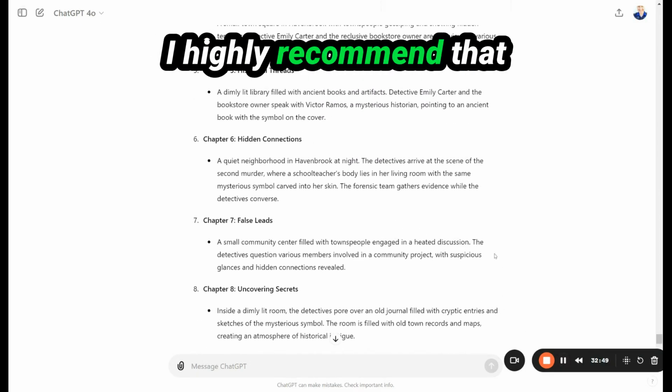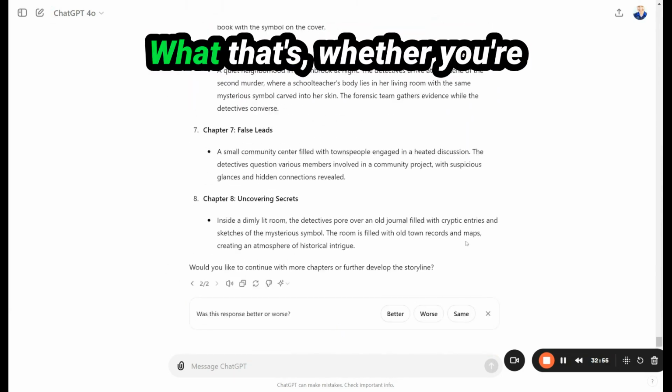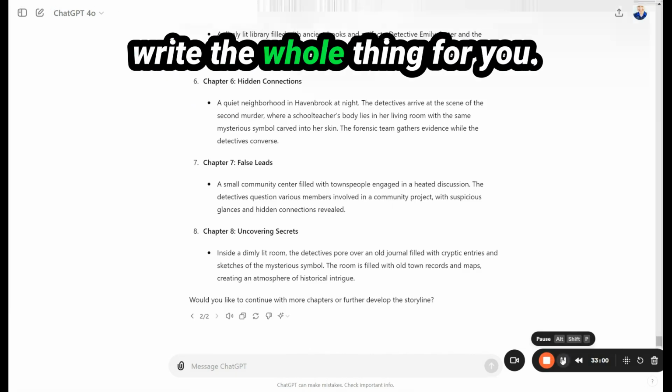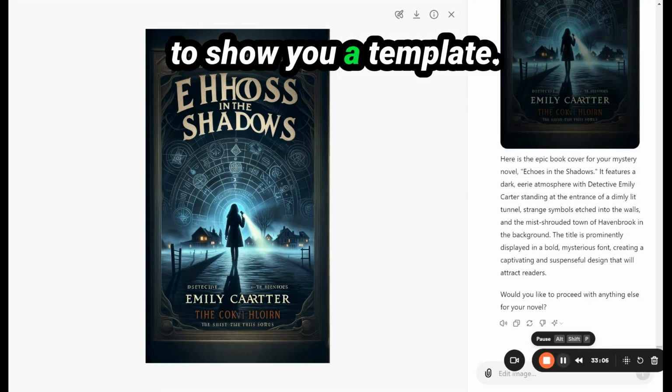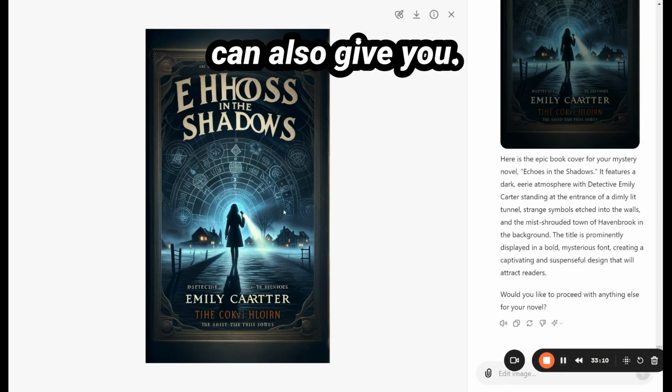I highly recommend that you create one of these image outlines of your story also, whether you're going to write it yourself or ask ChatGPT to write the whole thing for you. As a final bonus, I wanted to show you a template or a mock-up of a book cover image that ChatGPT can also give you.